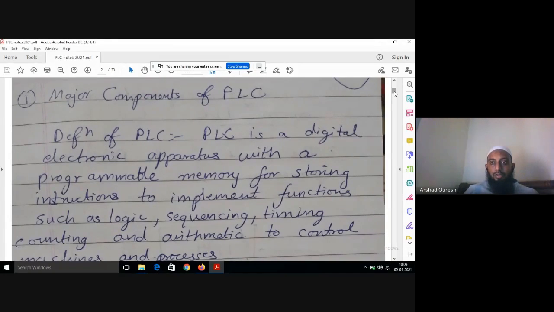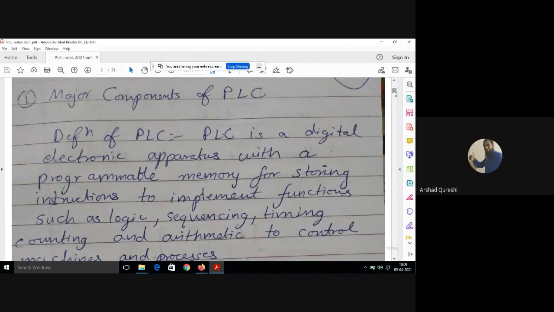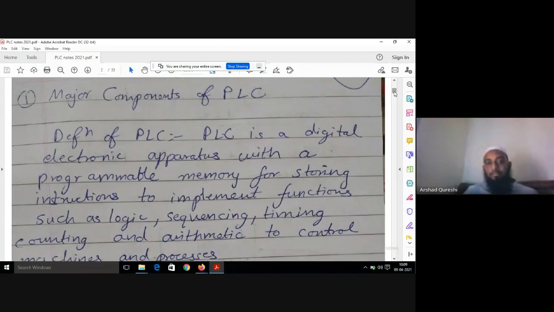But if you have to change that circuit from A plus B plus A minus B minus to A plus B minus B plus A minus, or you just have to do A plus and A minus, you have to change the wirings, isn't it? But in PLC you just have to change the program. You don't have to change the wirings and settings every time.